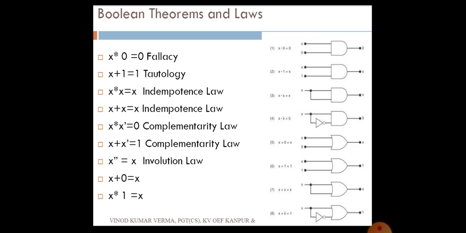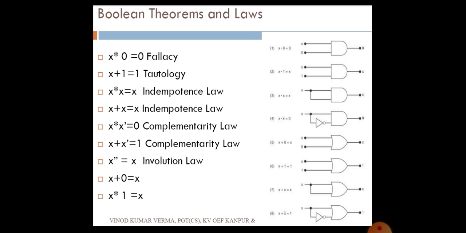Coming to the next one, idempotence law. Within that, x into x becomes x. That is 0 into 0 is 0, 1 into 1 becomes 1. So x into x becomes x.